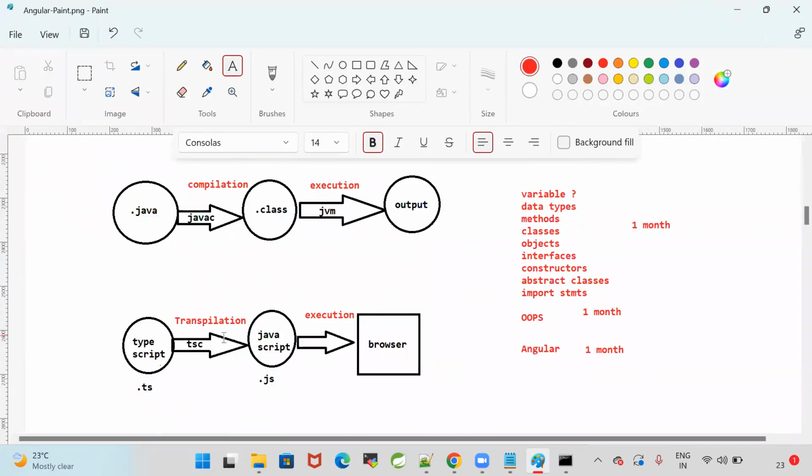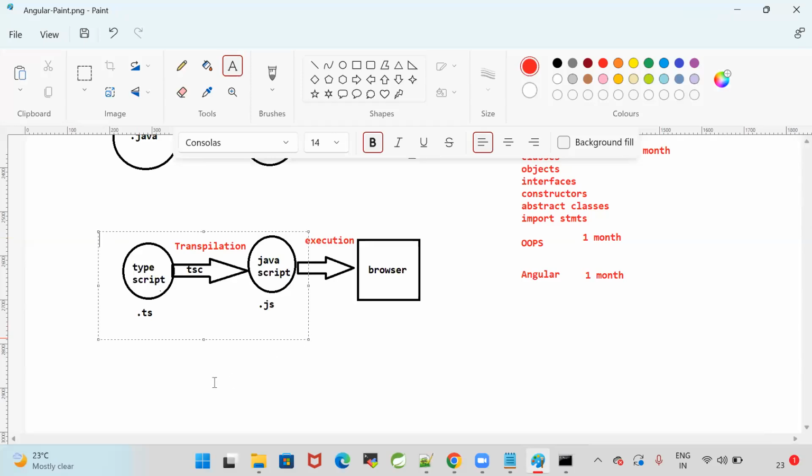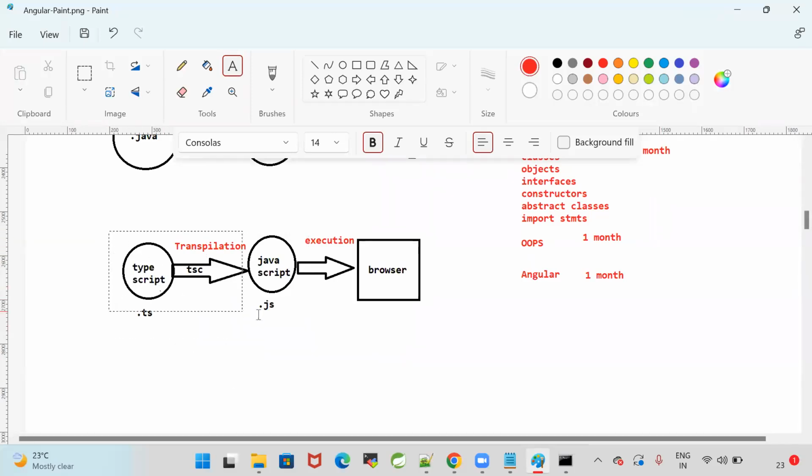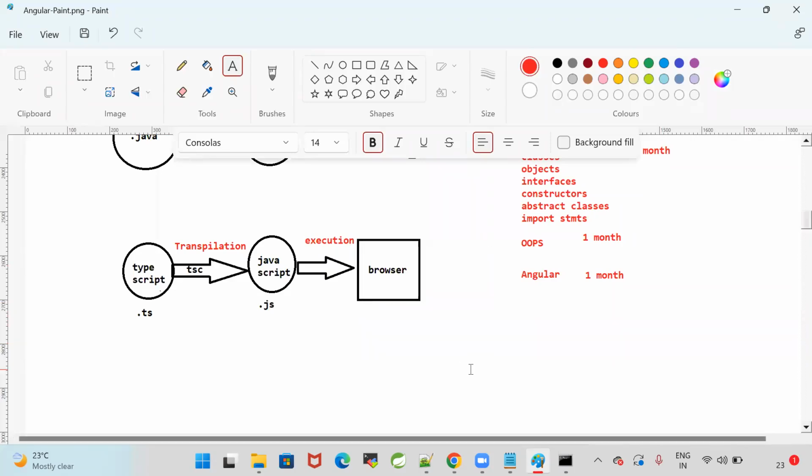A TypeScript program cannot be executed in the browser directly. First, we will create a TypeScript file with .ts. That TypeScript file should be compiled into JavaScript. For that, we will use the TypeScript compiler. The process of converting TypeScript to JavaScript is called transpilation. Once a JavaScript file is created, we will execute that file, then we will get the output in the browser.